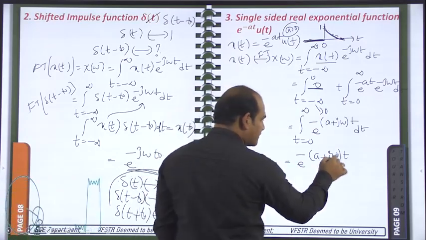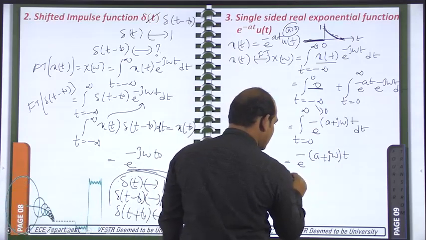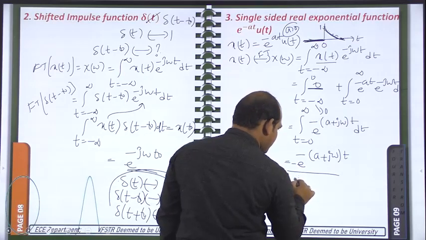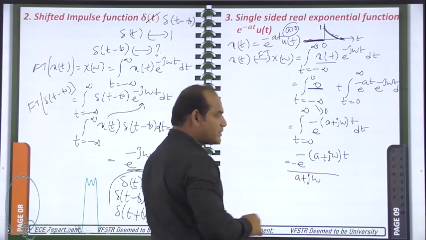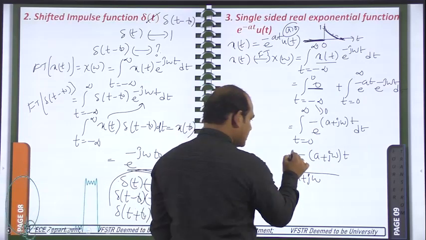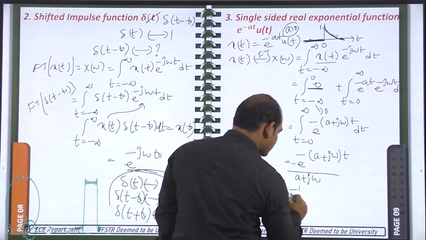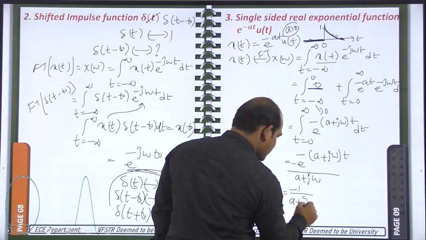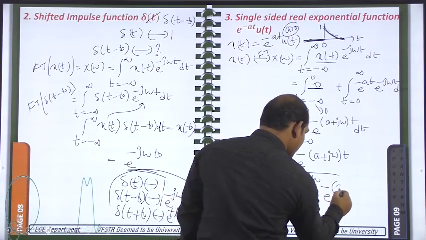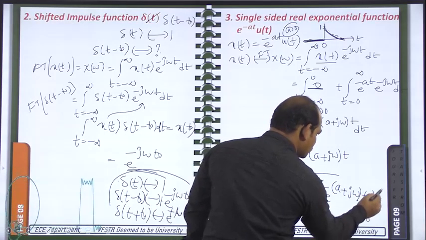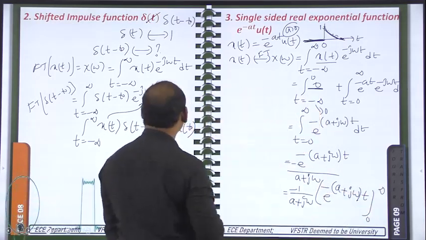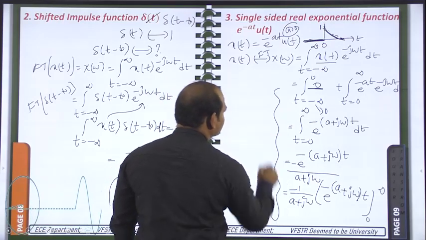Okay, next, what is the derivation of this one? This power, minus 1 by a plus, sorry, what is the derivative of this one? That means minus of (a plus j omega), which I am writing in the denominator like this. Next, minus 1 by (a plus j omega) e power minus of (a plus j omega) into t, and the limits are 0 to infinity. Substitution of these limits is also very important, so listen carefully.